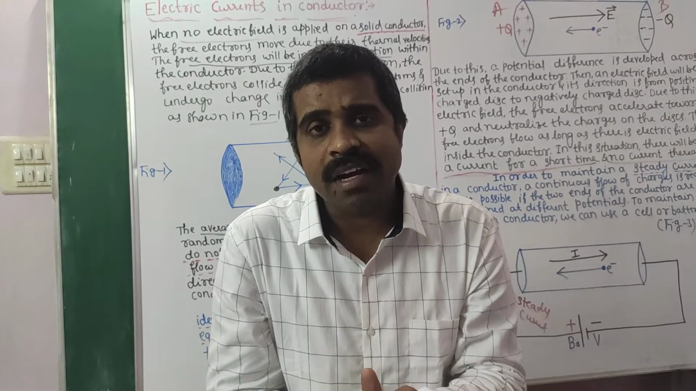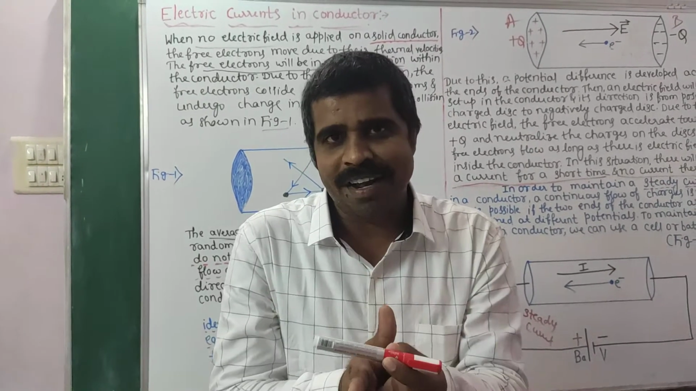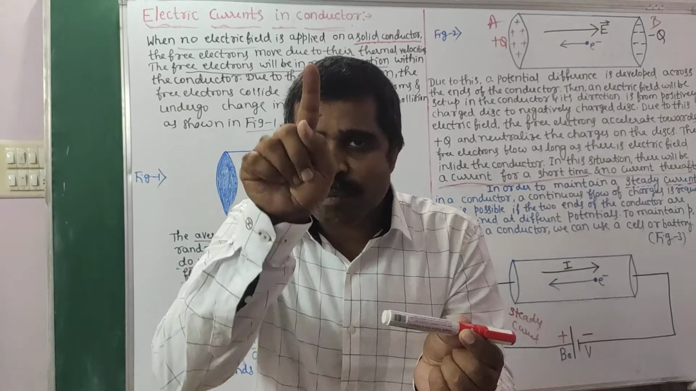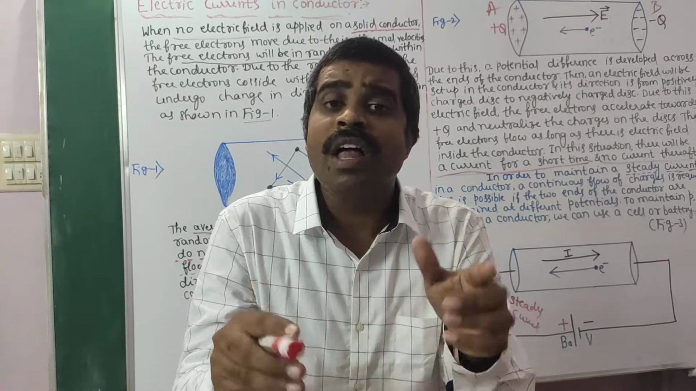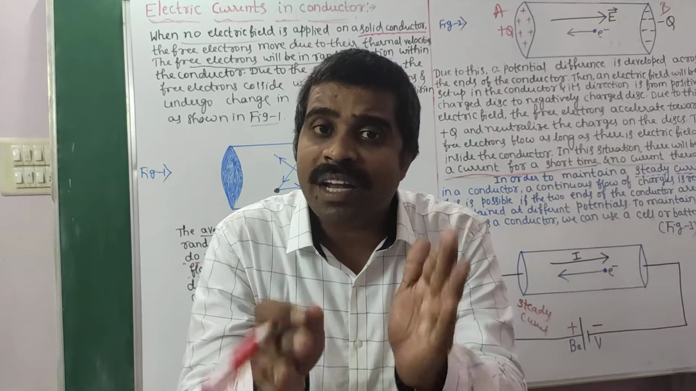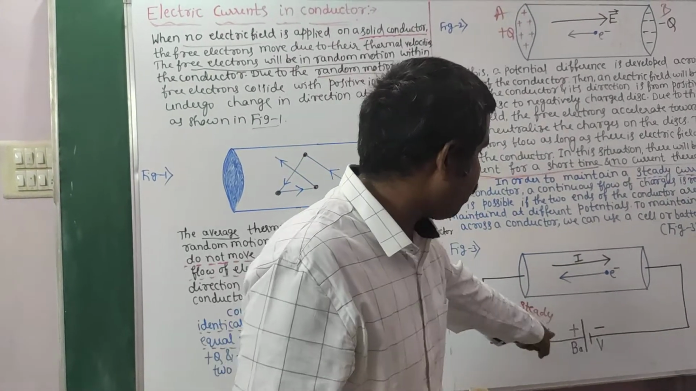How can we maintain steady current through the conductor? By connecting this conductor to a battery. बैटरी में दो टर्मिनल्स रहता है, एक पॉजिटिव टर्मिनल रहता है, एक नेगेटिव। वन एंड को पॉजिटिव टर्मिनल दो, अनदर एंड को नेगेटिव टर्मिनल दो, and hence we are successful in maintaining a steady current through the conductor. That's what you can see in case 3.